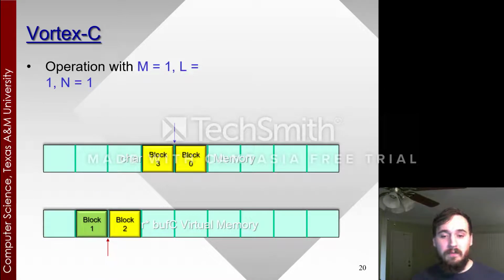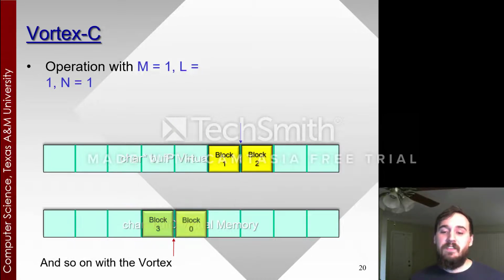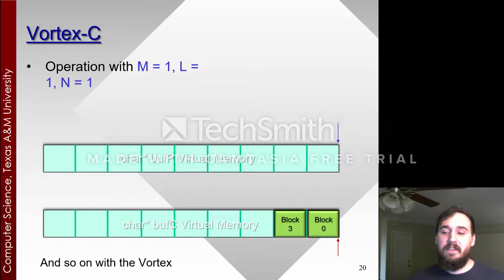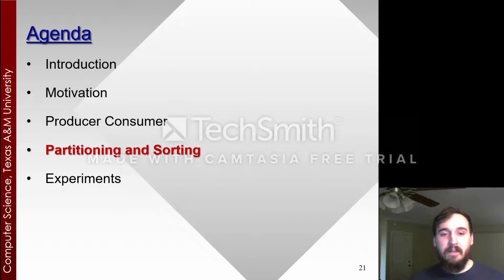So block 2 is mapped down, block 0 is mapped back up, and so on and so forth with the vortex. So this is actually where Vortex gets its name, from the cyclical motion of the blocks in these buffers. So let's move on to partitioning and sorting.